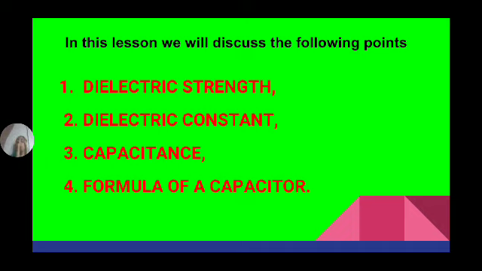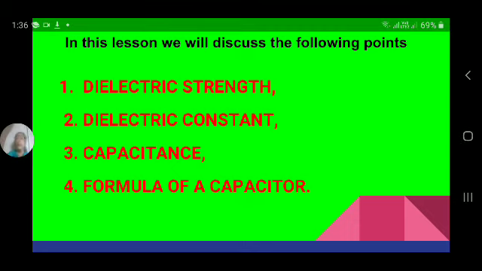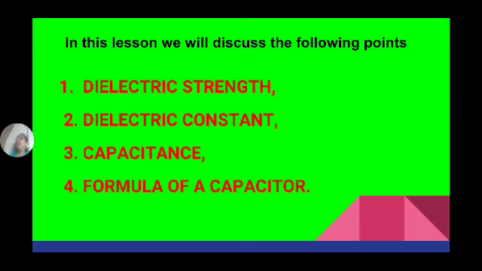Now the third one is capacitance. If two conducting plates are separated by a distance with a dielectric material, then that structure is known as a capacitor. It is used to store electric charge, whose value is known as capacitance, and it is measured in farads. Its value can be calculated by C is equal to Q by V, in terms of variables, and in terms of constants, C is equal to epsilon A by D. So these are the two formulas to calculate the capacitance of a capacitor.